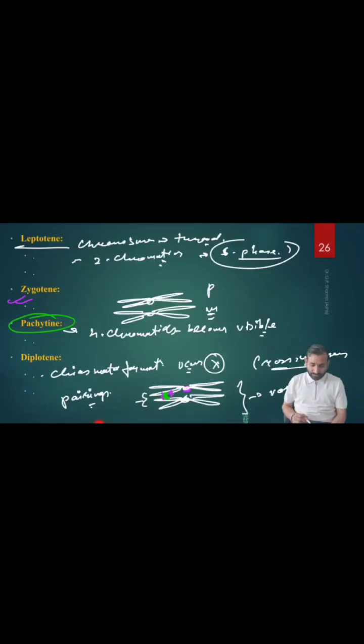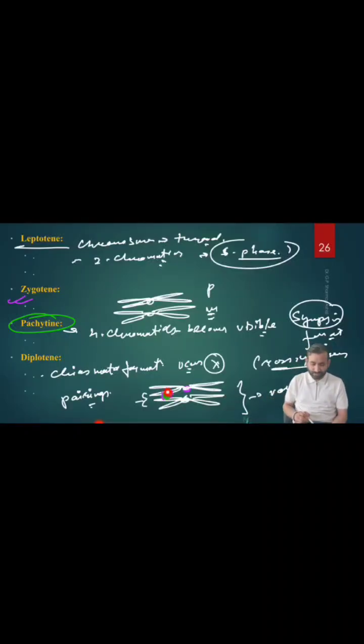And this pairing of these two homologous chromosomes is called synapsis formation. So synapsis occurs during what? Synapsis occurs in the zygotene, and during the diplotene, the synapsed chromosomes undergo crossing over, and because of the crossing over, they exchange the genetic materials, and this visible crossing over is called the chiasmata formation.